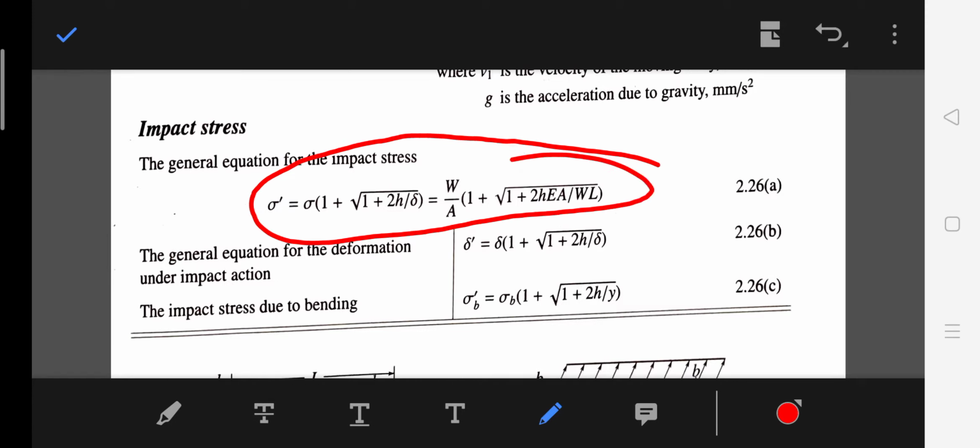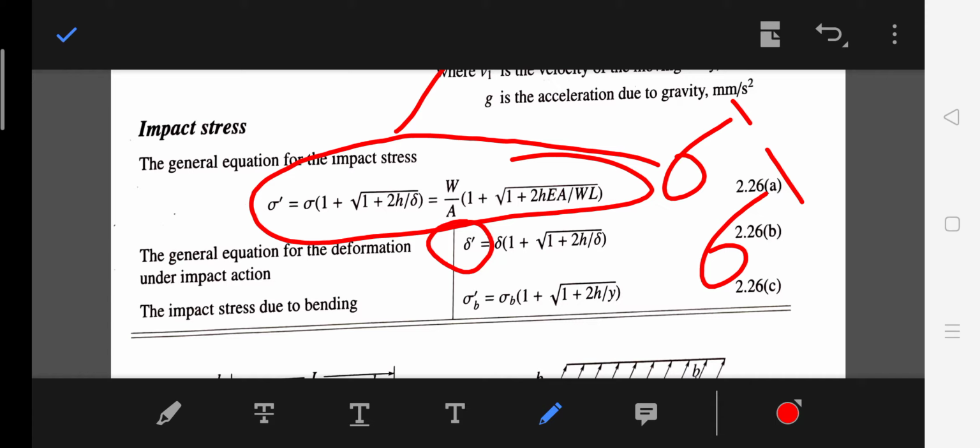Okay, and all the equations are here. This is the equation of instantaneous deflection. So not the equation of bending stress, this is the equation of impact stress. Okay, the general equation for impact stress, and delta bar is the instantaneous deflection.